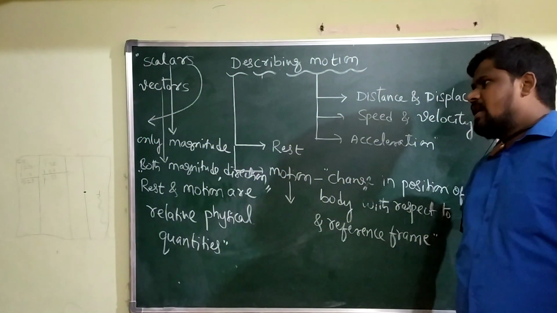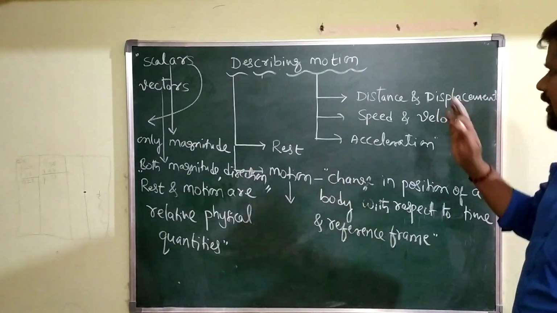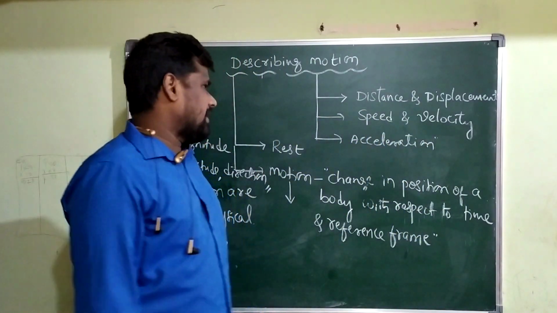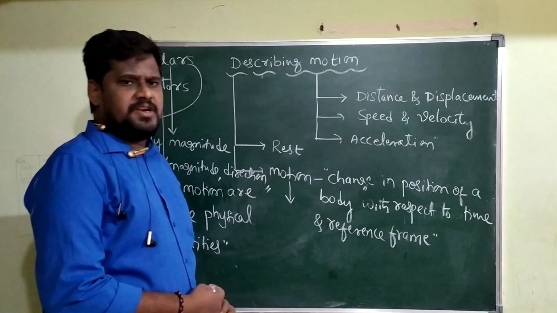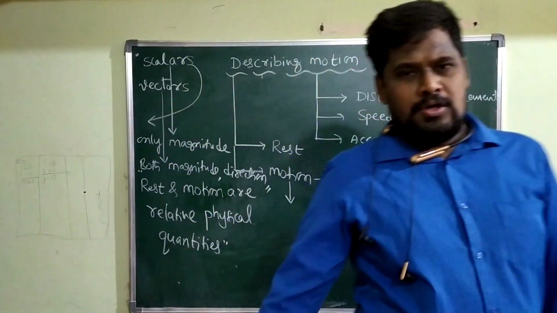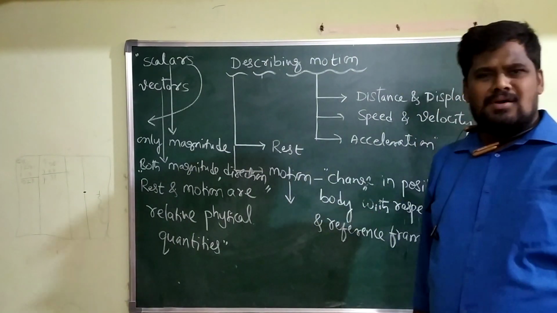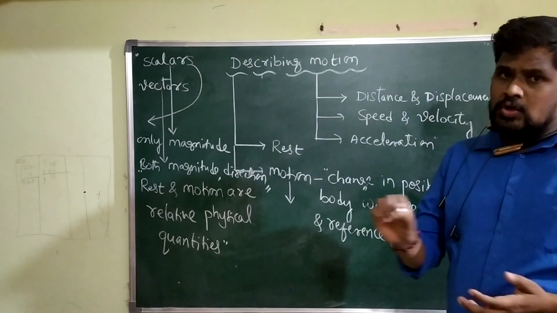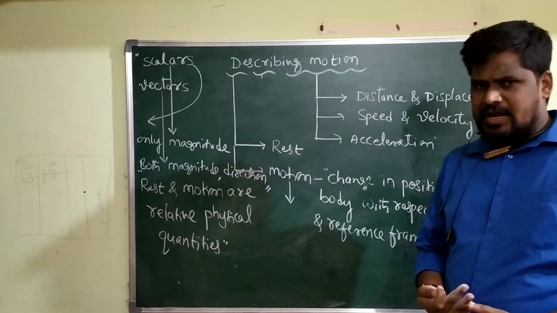In the next class I will let you know some important parameters of the motion of a body, that is distance, displacement, speed, velocity, acceleration. We will discuss them in the next session. So I suggest you watch this video carefully, read your textbook, make notes of your own and read them repeatedly.